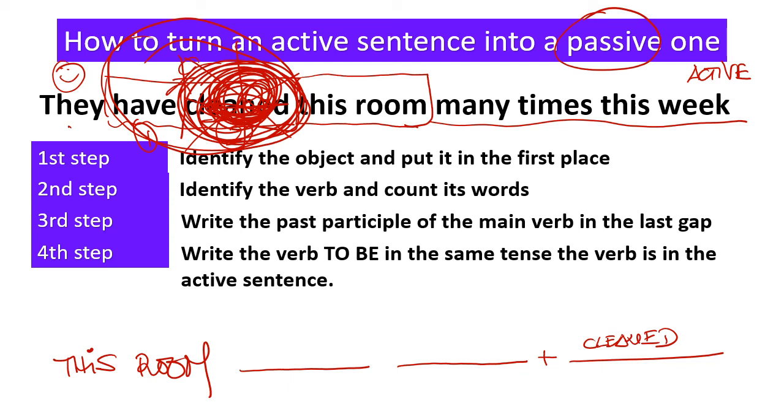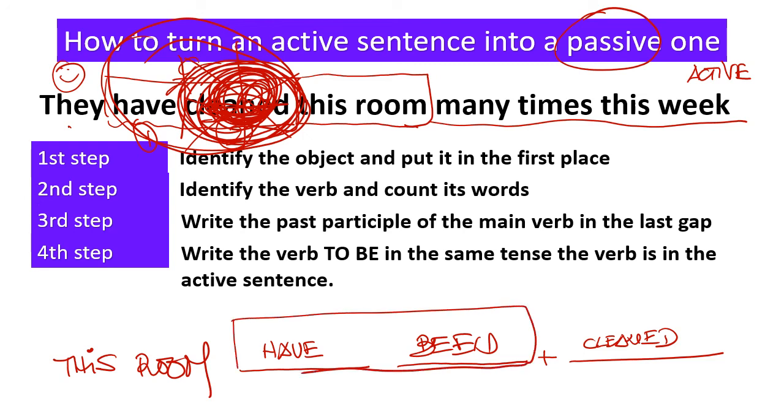This room, two words, have cleaned, have gone, have studied, have been. Okay, so this room have been cleaned. This is exactly the same tense that I have used here. Have cleaned, have been.